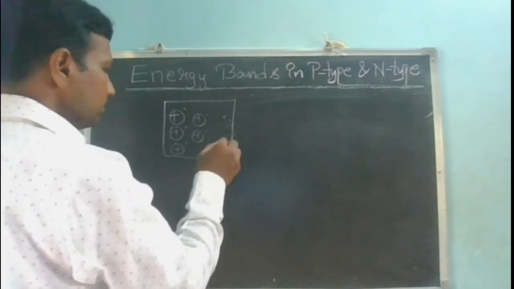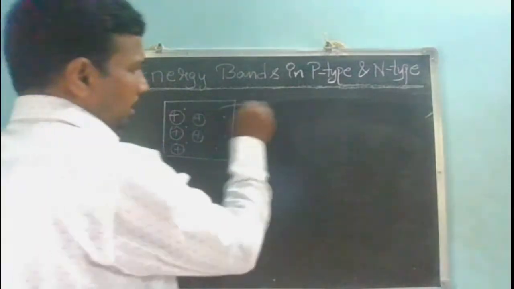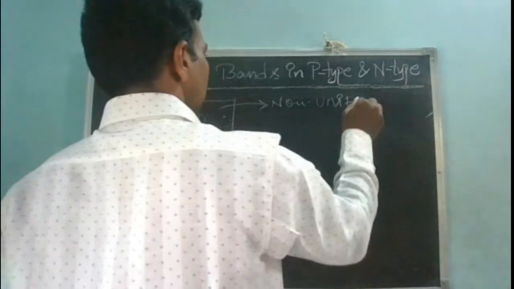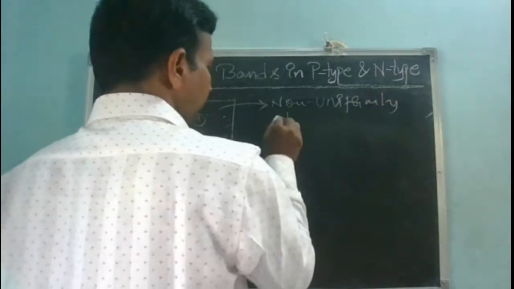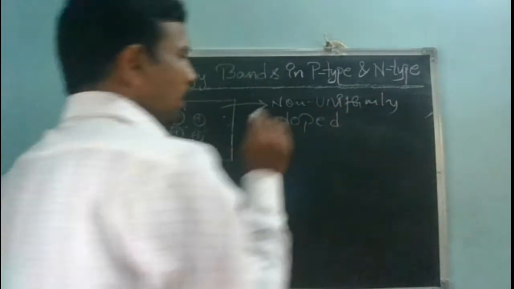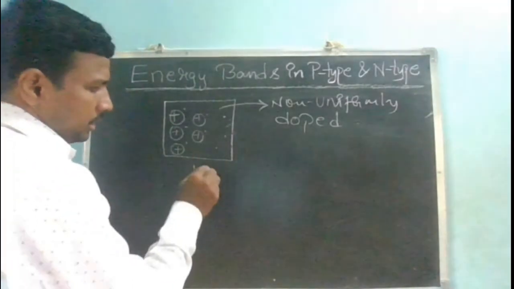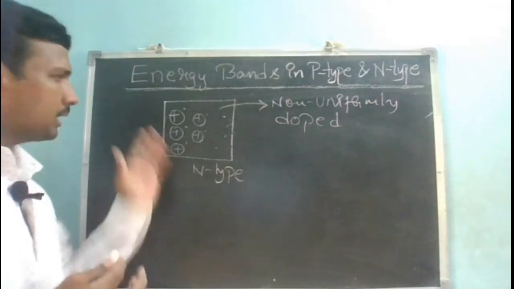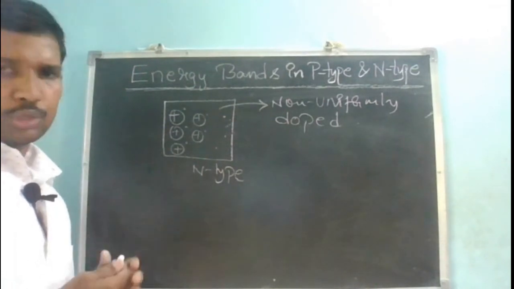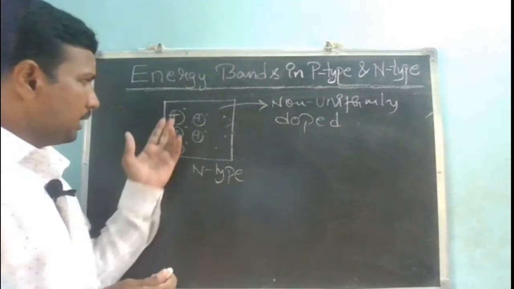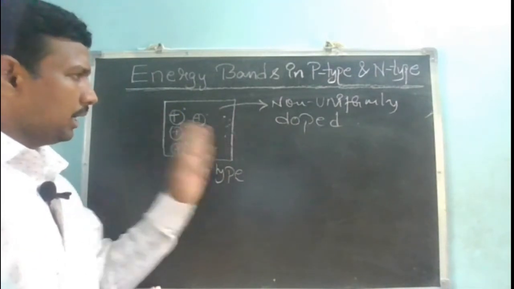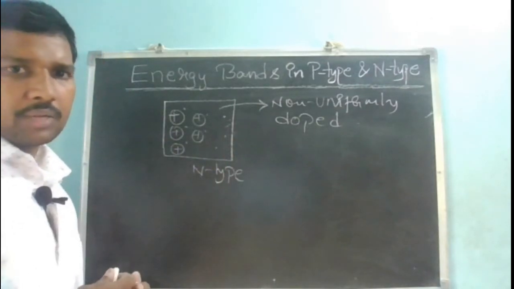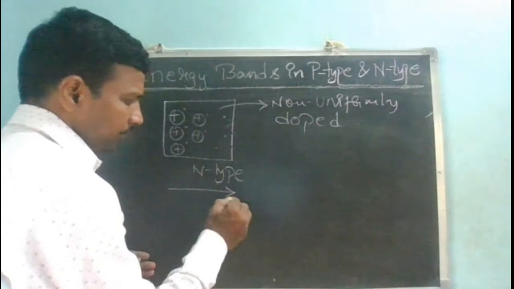So this is my non-uniformly doped n-type semiconductor. As it is non-uniformly doped, we can expect some diffusion of charge carriers. My electrons are more on this side and fewer on this side, so diffusion of charge carriers takes place, so that my electric field will be from left to right.